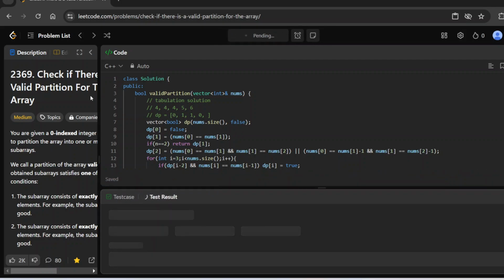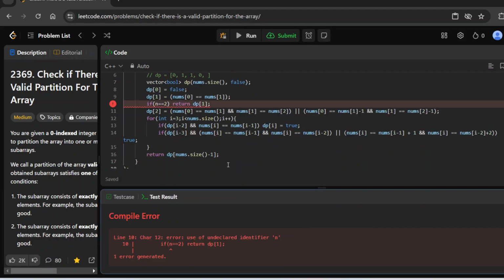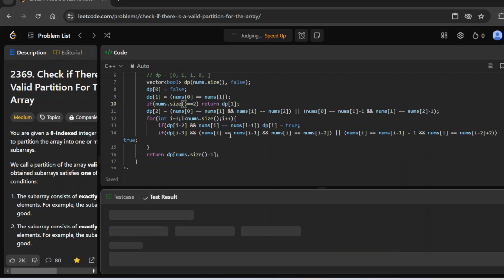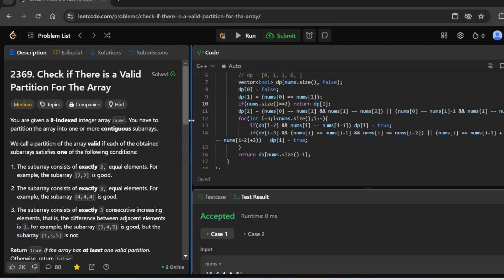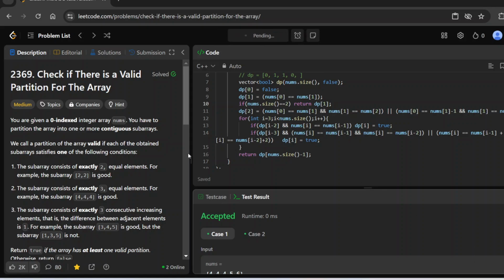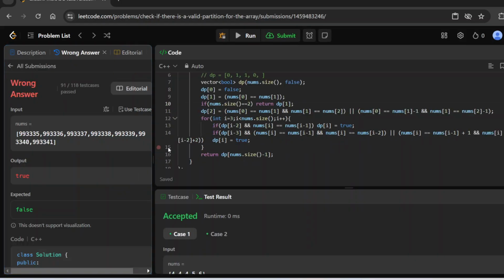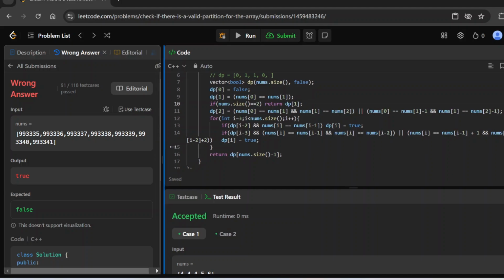Let's run this code. This is the same code, I've just transferred it. Oh, actually, end is not defined. Okay, my bad, sorry. I meant end to be nums.size. Yeah, see, both the test cases are passed over here. Let's submit this to see if all the test cases pass, and there's a wrong answer over here. Strange.